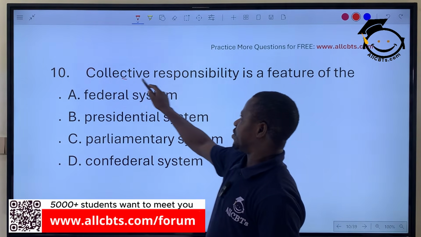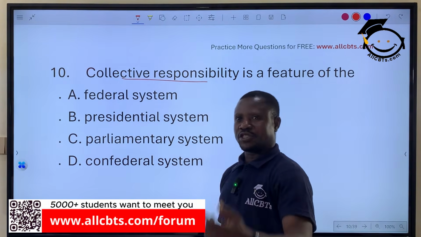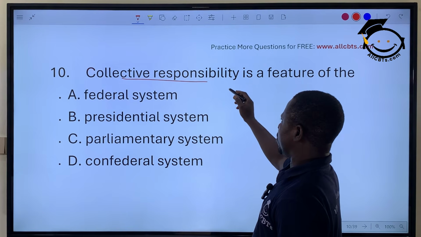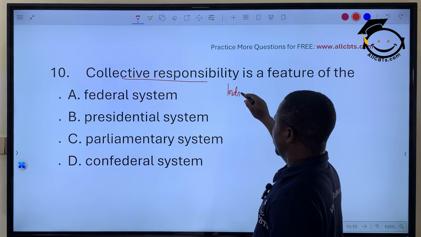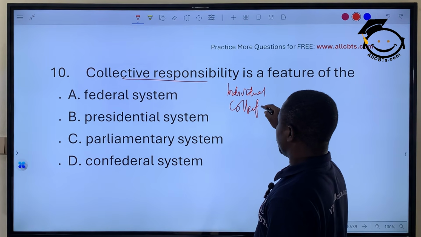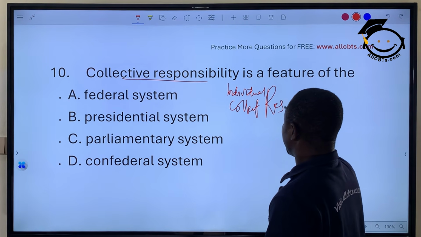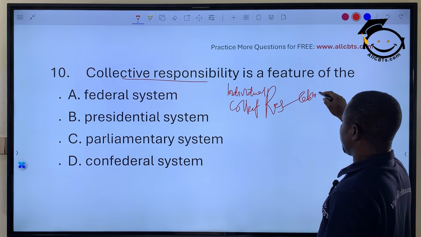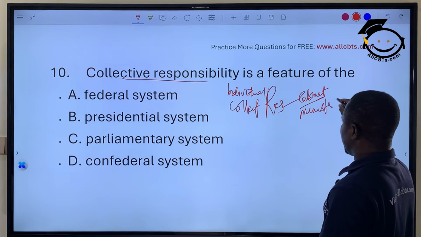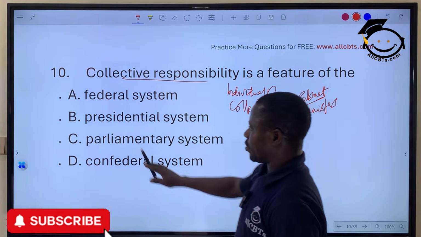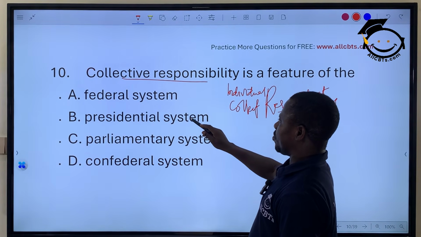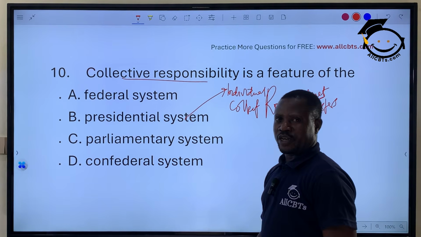The next question. Collective responsibility is a feature of the federal, presidential, parliamentary, confederal system of government. We have discussed this in one of our videos earlier. Please, you can check up on that system of government. We discussed these two responsibilities. We have what we call individual responsibility and we have what we call collective responsibility. This responsibility has to do with what? The cabinet members. And who are the cabinet members? They are ministers. Okay? And if you check up that video, it was explained while we were discussing system of government, it was explained that in a presidential system of government, the ministers have what they call individual responsibility,